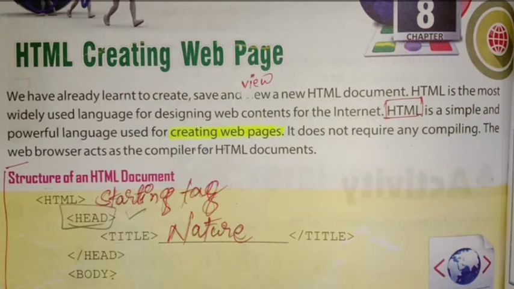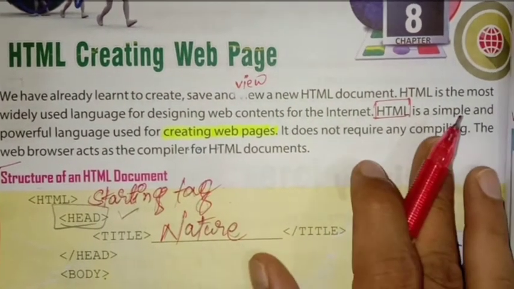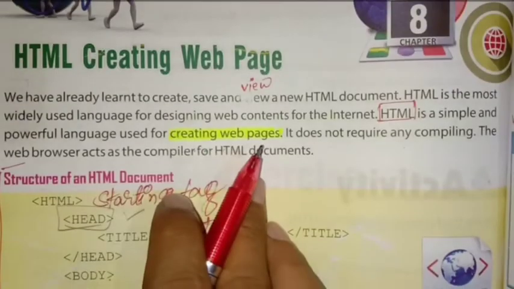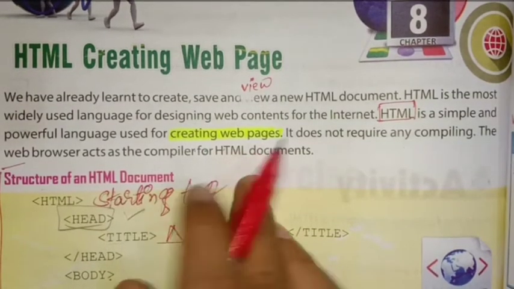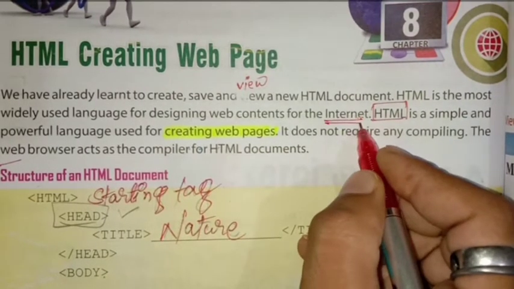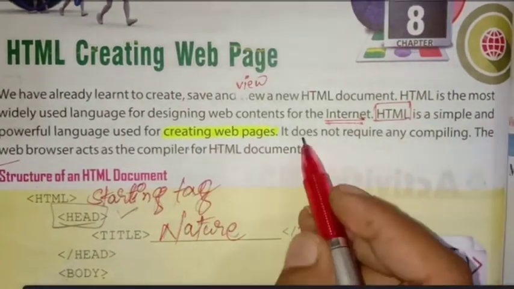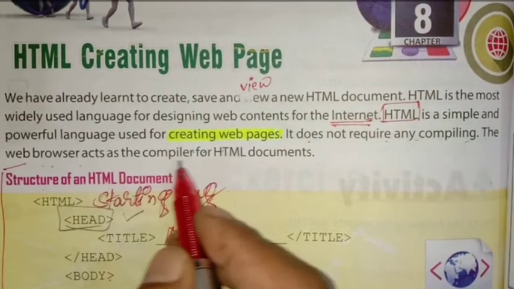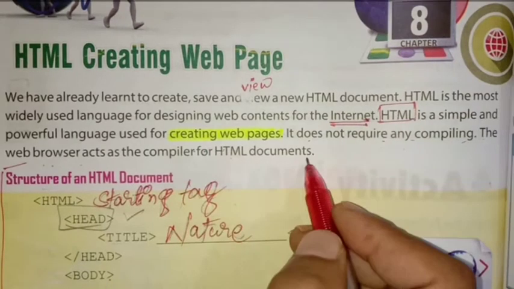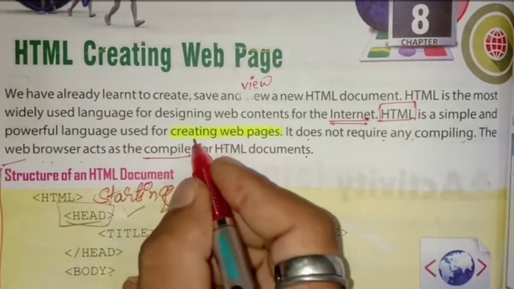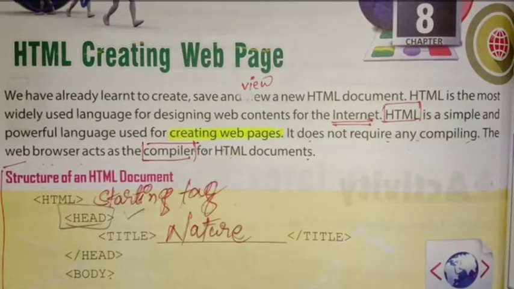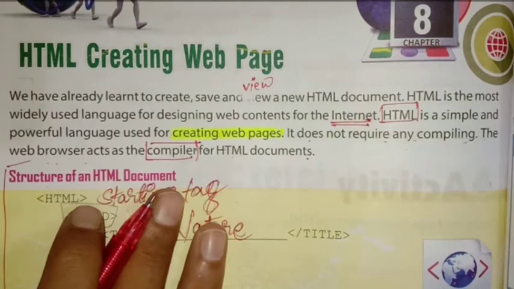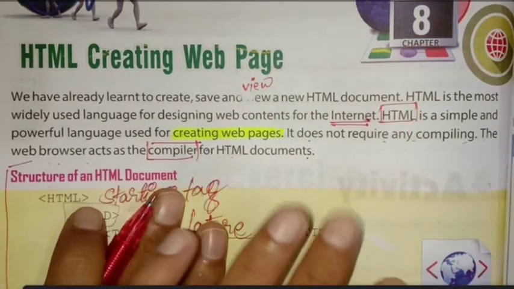Okay? So we came to know that HTML is a simple and powerful language and that is used for creating web pages. These web pages are the contents on internet. It does not require any compiling. The web browser acts as the compiler for HTML documents. Compiler means a program or application or software that is used for converting the language which can be understood by the computer and the server both.